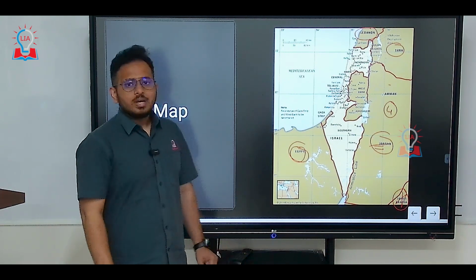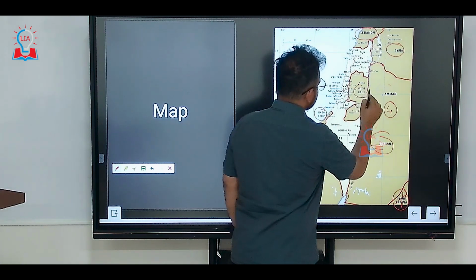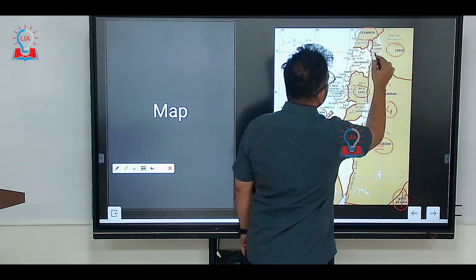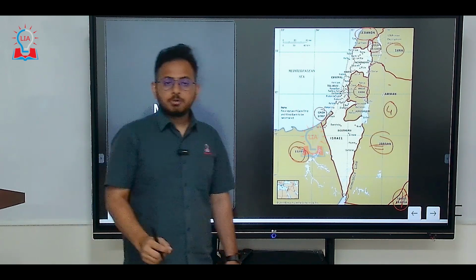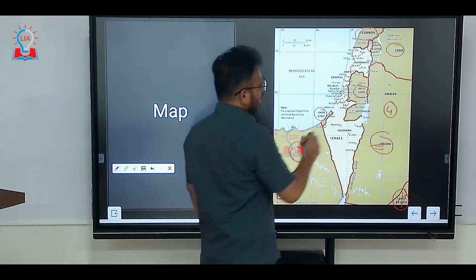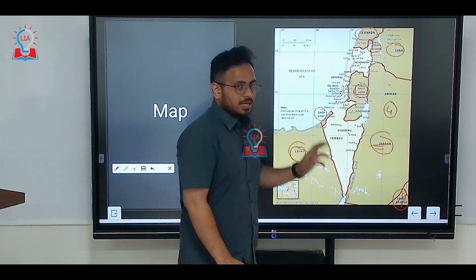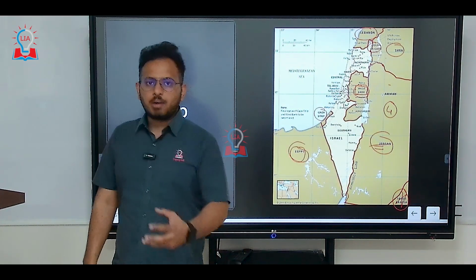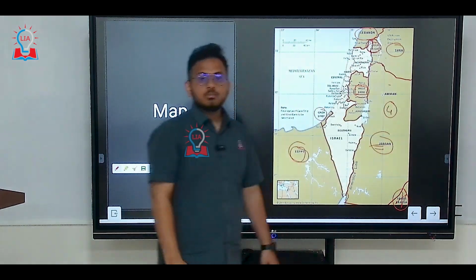Now where is Palestine? Look at this gray part: Gaza Strip, West Bank, and the Golan Heights. These are the three important disputed regions between Israel and Palestine. West Bank forms the headquarters of Palestine, Gaza Strip is under a militant group called Hamas, and the third one is the Golan Heights in the northernmost part of Israel.